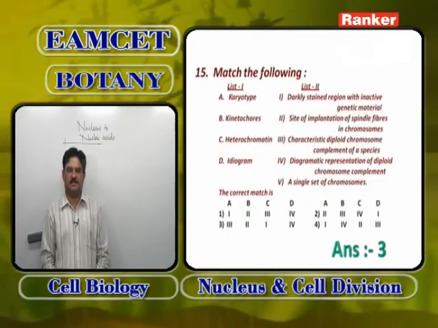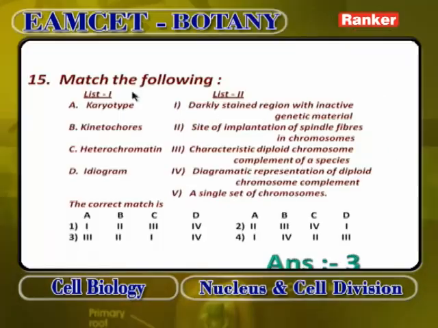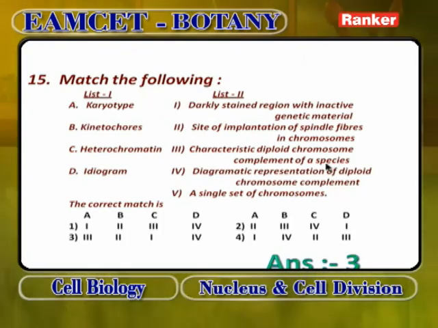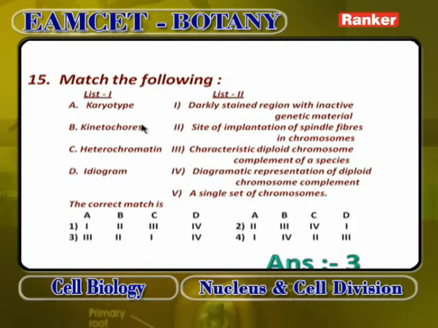This is a matching tabular form. Karyotype, kinetochore, heterochromatin, ideogram. Karyotype matches A is 3. The characteristic diploid chromosome complement of a species, which gives shape, size, number and many other aspects, is called karyotype.